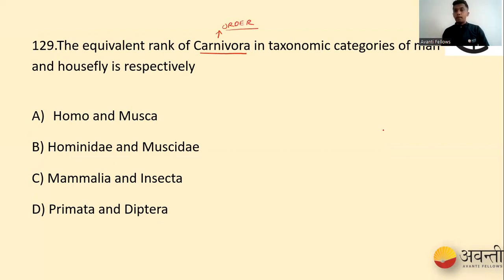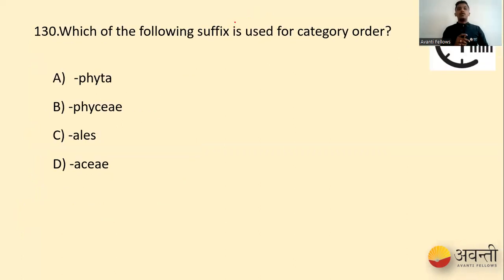Whereas when it comes to man, man's order is what? Primata. Whereas housefly's order is what? Diptera. So our option is option D. So Carnivora is an order, and the equivalent rank for man and housefly is: man's order is Primata, whereas housefly's order is Diptera. Understood, students? Our option D is the right one for question number 129. So let's go for the next question.